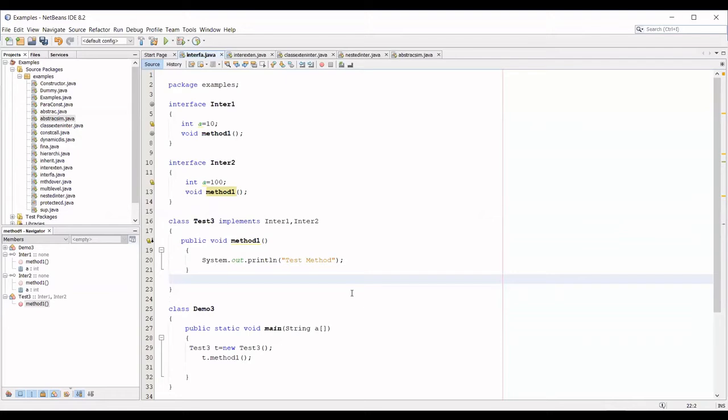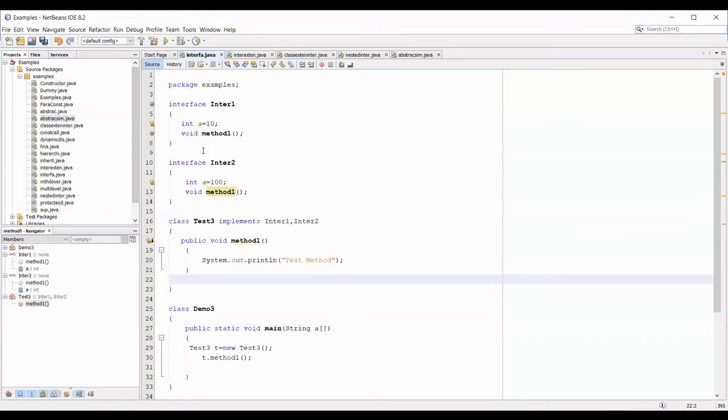Is it clear? Ma'am, within an interface, the variable is by default public, static, and final. Final means you cannot change the value of that particular variable throughout the program. Shall I proceed? Yes, ma'am. So now this is clear, I think.